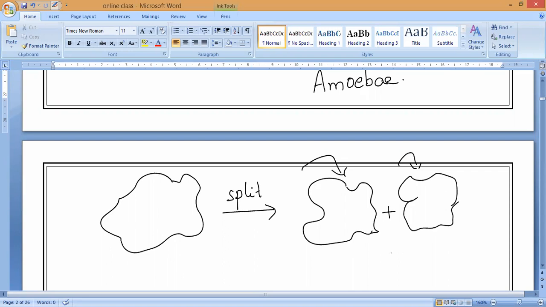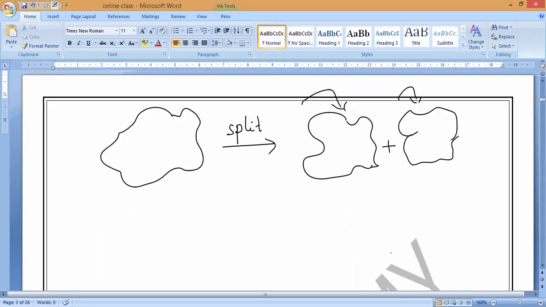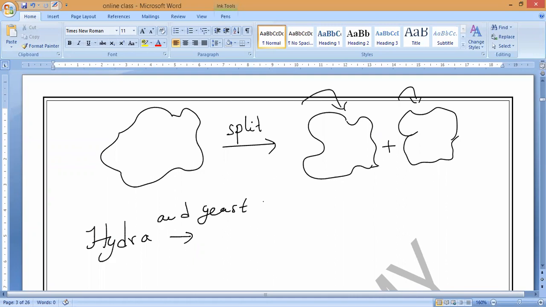For example, if you take Hydra, what will happen, guys? Hydra, you maybe see. What is the reproduction method? If you take Hydra as well as yeast, they will grow out of the parent's body in the form of a bud. Is it yes or no? So for example, this is the parent. Now somewhere they will start growing as a bud.